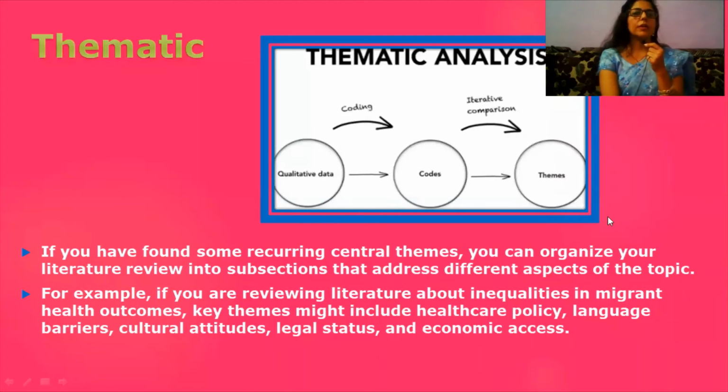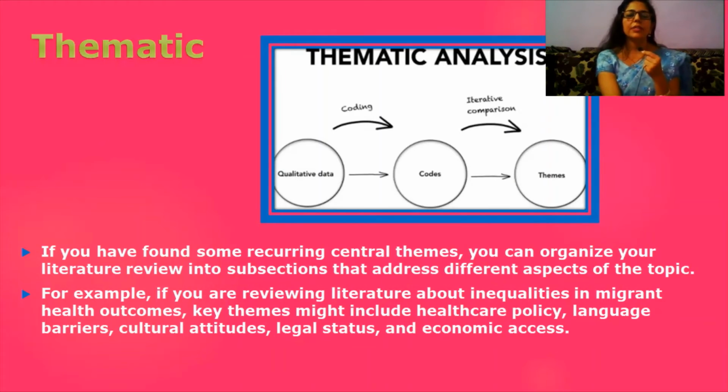After chronological order, the next point is thematic. Thematic analysis works with data, codes and themes. If you have found some recurring central themes, you can organize your literature review into subsections that address different aspects of the topic. First find out the themes that you have selected, then arrange them in the form of subtopics, and later address your own topic.